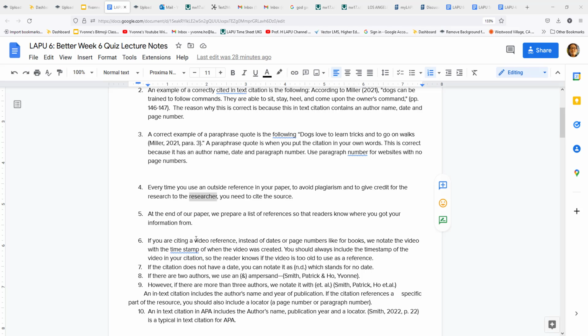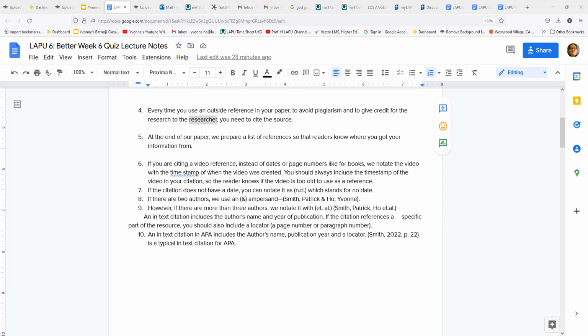If you are citing a video reference, then you need to notate the timestamp of when the video was created. You should always include the timestamp of the video in your citation so the reader knows if the video is too old to use as a reference. If the citation does not have a date, you can notate it as ND, which stands for no date.